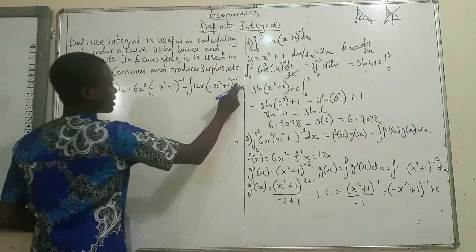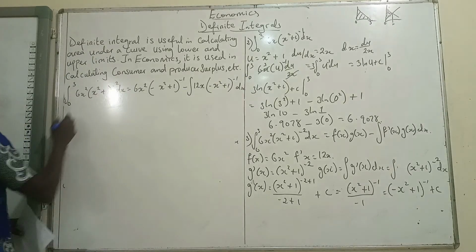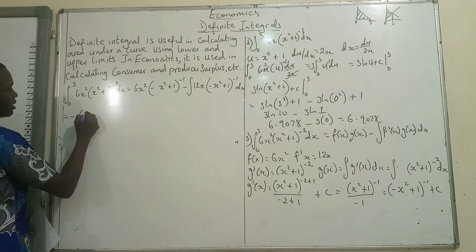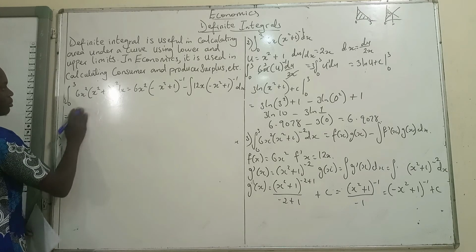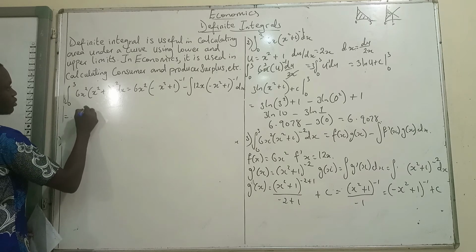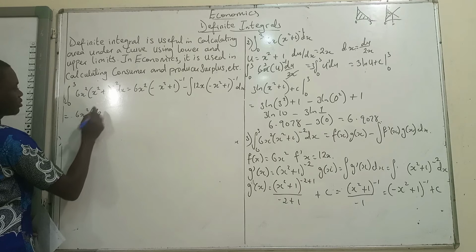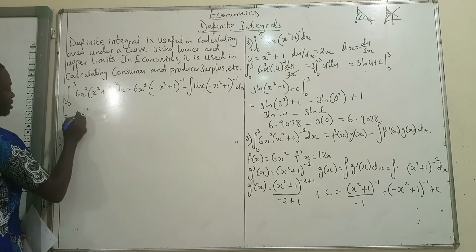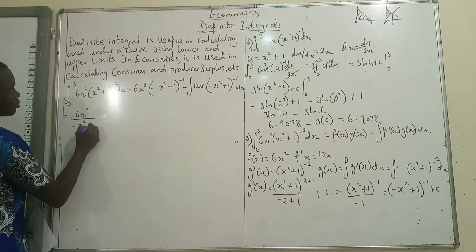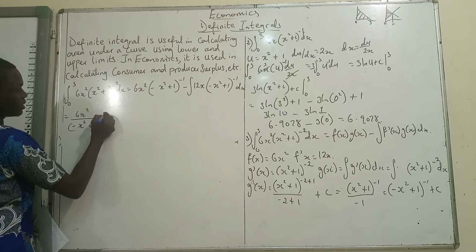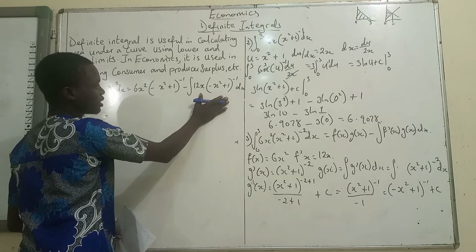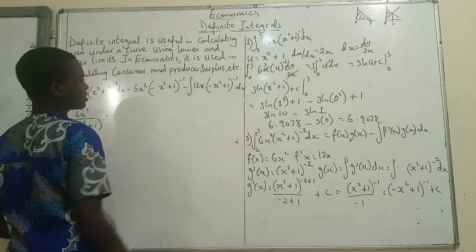Okay, I couldn't add the 3 and 0. Anyway, let's continue. So here we'll be having 6x squared, divided by minus x squared plus 1, right? Then minus an integral, and we have to do integration by parts here again.